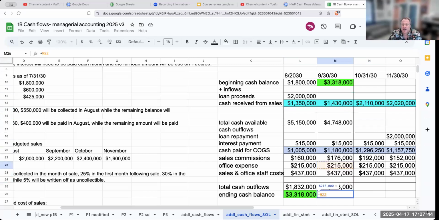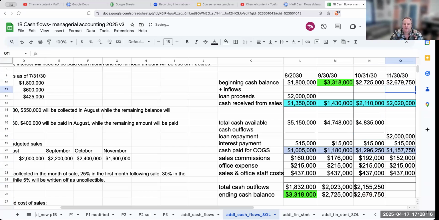So my ending cash balance is going to be 4,748,000 minus 2,023,000. It's going to be 2,725,000. My ending cash balance becomes my beginning cash balance for the next period. Over here, my cash available is 4,835,000, and then over here, my outflows are 2,155,250. My ending cash balance is going to be 2,679,750. This ending cash balance becomes my beginning for the month of November.